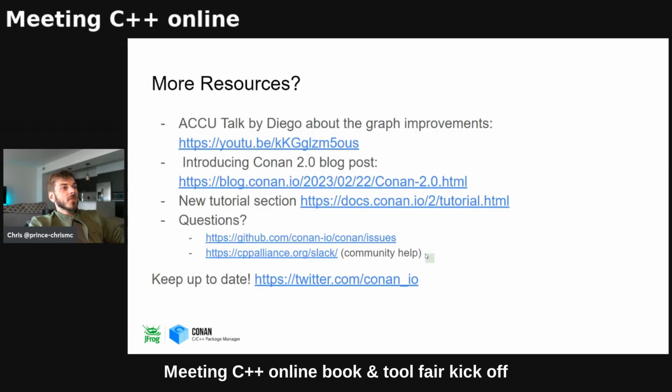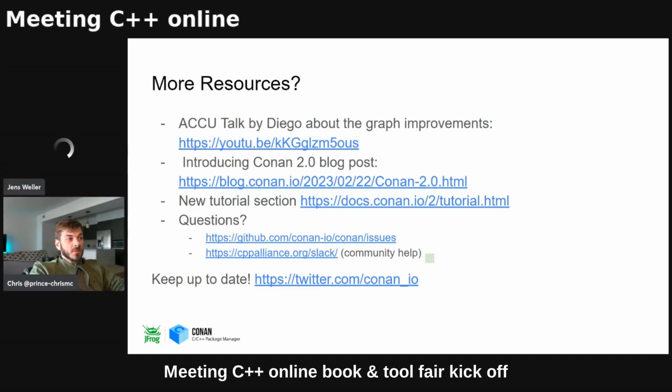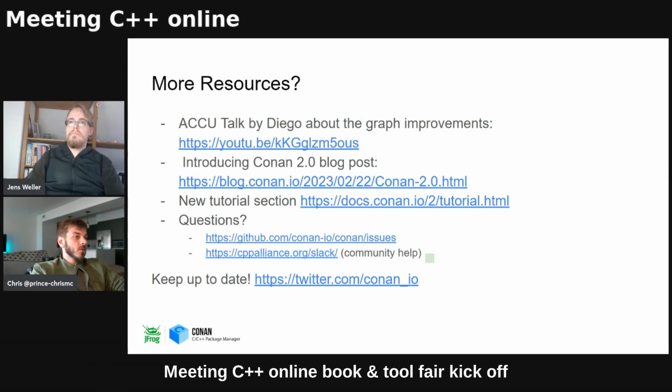Some more resources if you're curious. There's an ACCU talk by Diego a year ago now. We did an introduction to 2.0 blog as well, and the tutorial, which I mentioned. If you have questions, the official place to get help is the Conan issues on our GitHub repo. If you want community help, I highly recommend our C++ Alliance Slack channel. It's one of the most active in the C++ ecosystem, and it'll definitely give you a good overview, and people are definitely helpful. And if you want updates, Twitter.